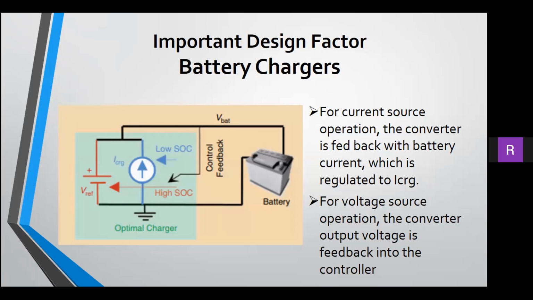For voltage source operation, the converter output voltage is fed back into the controller. The tracking of battery state of charge is achieved by monitoring the battery terminal voltage. These are some important design factors to be considered when designing a smart consumer electronic device.